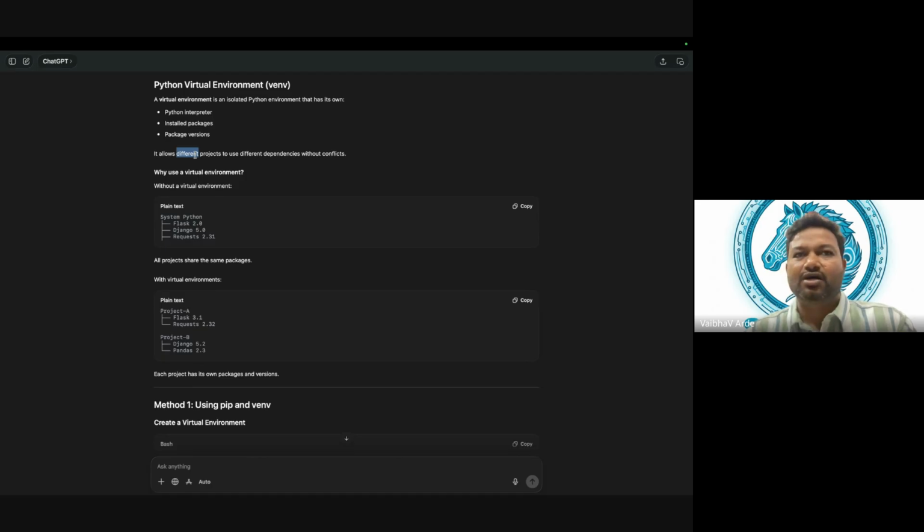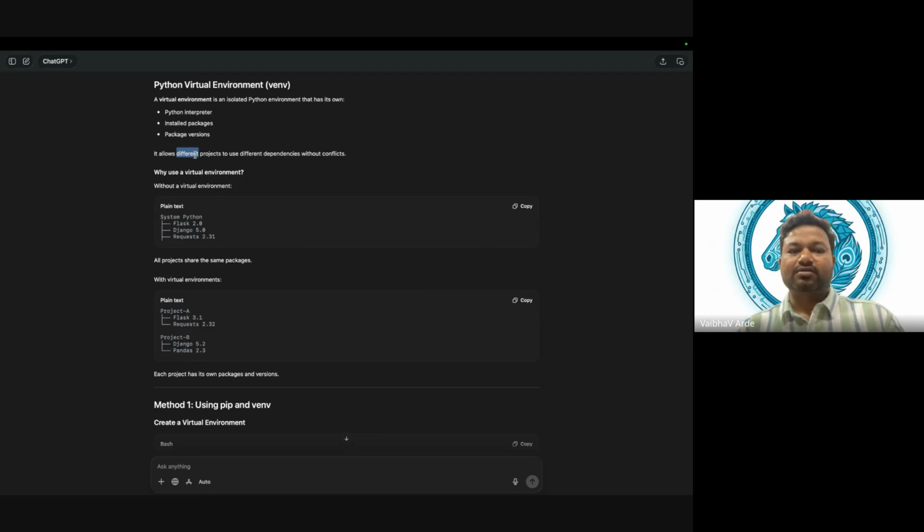Let's say version 1.2 is used in one project, but you have another project which has 1.5. Now 1.2 is not compatible with 1.5. So you have project A with Fast API version 1.2, and project B running with Fast API 1.5 or 2.0.